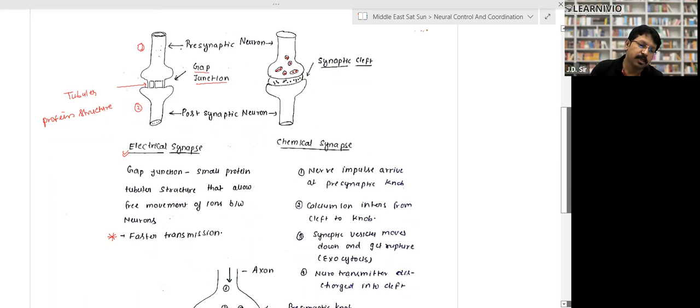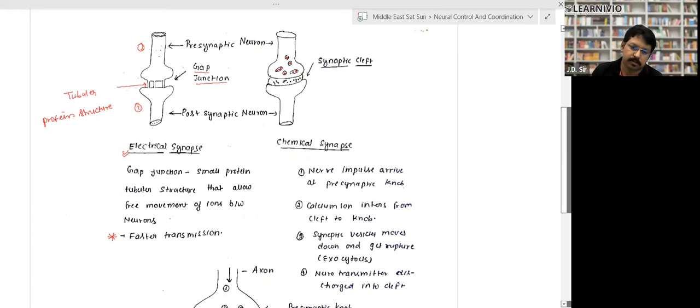This is the part of the presynaptic neuron, meaning the root of one neuron, and the postsynaptic neuron means the part of another neuron. These both remain physically connected with a tubular protein structure, right? So the ions are transferred directly from one neuron to another neuron. That's why they have very fast speed. These are called gap junctions. A small protein tubular structure allows the free movement of ions between two neurons, and they are responsible for faster transmission, right?